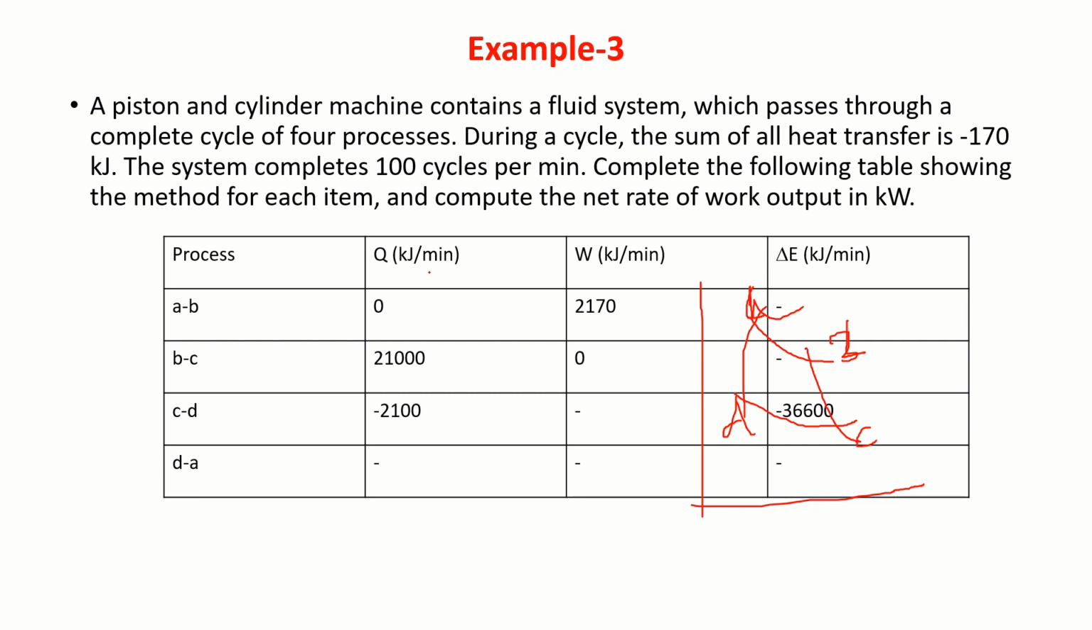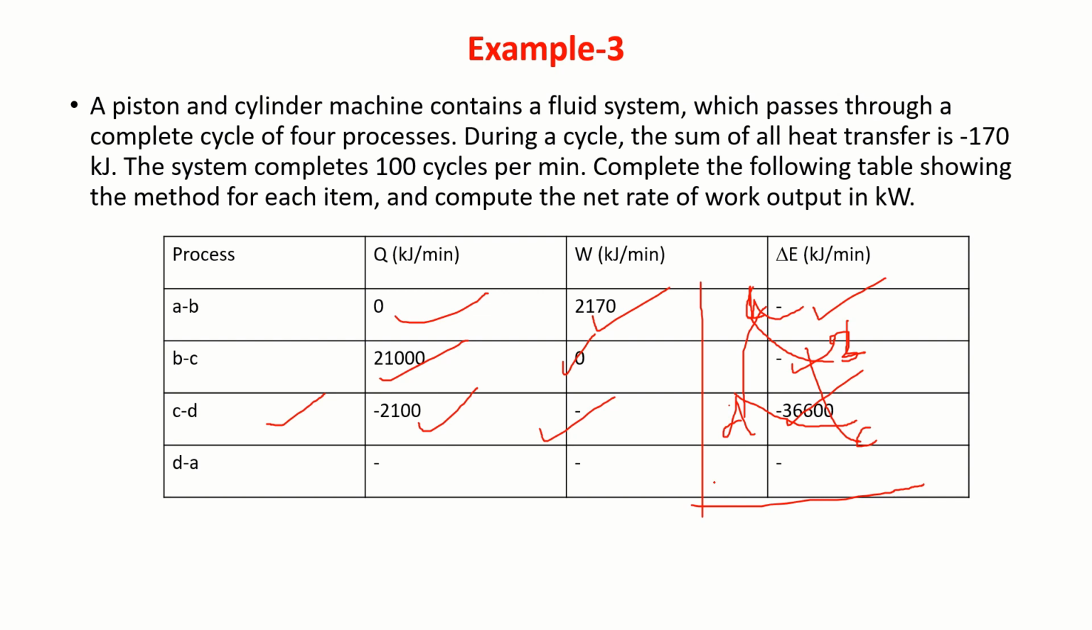During process AB, the Q value is given, W value is given, and for a system executing a process, we have to calculate delta E. In this process BC, again Q is given, work is given, calculate delta E. CD, Q is given, delta E is given, calculate W. Where nothing is given, but we know for a system executing a cycle, sigma Q is equal to sigma W. Using that idea, it is possible to calculate these things.